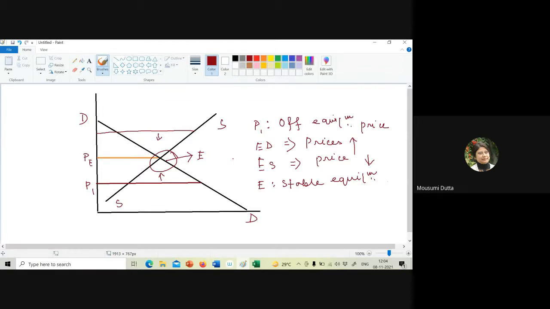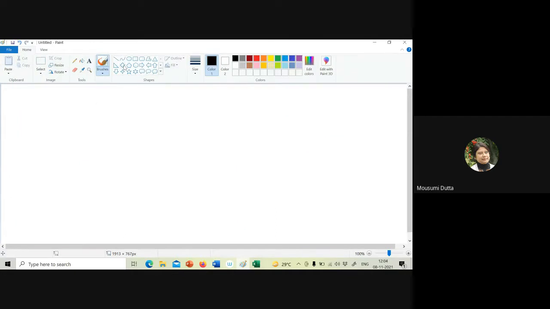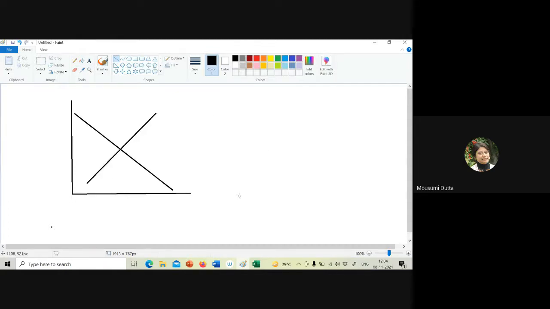Alternatively, suppose I'm considering the similar kind of context. However, this is the demand curve.